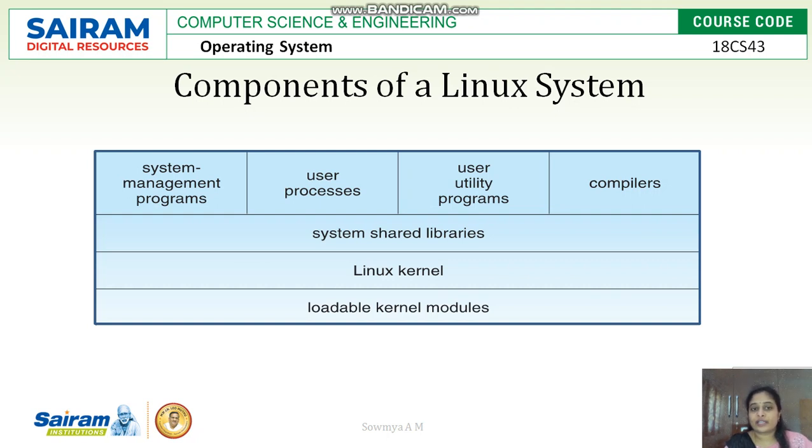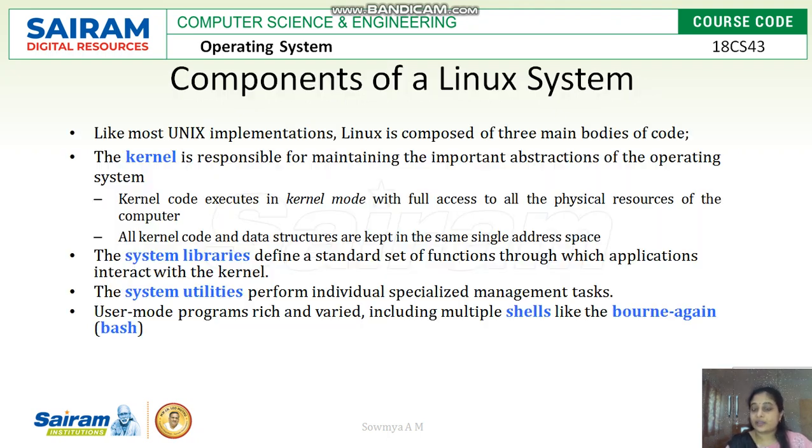The components of the Linux system are similar to the components of the Unix system, where the top layer comes with applications or user interaction. System management programs, user programs and compilers come under the top layer, and the bottom layer comes with the loadable kernel module. The loadable kernel modules are supported by the system shared library and the Linux kernel system. The components of the Linux system are mostly implemented like Unix, so the kernel will be the same kernel as Unix, which is an updated version.